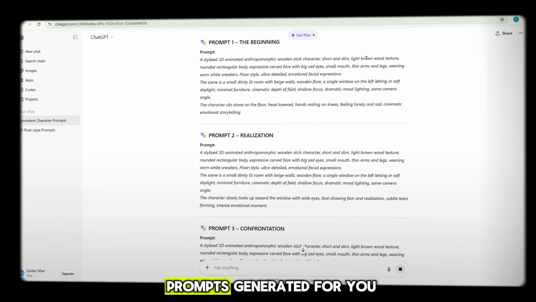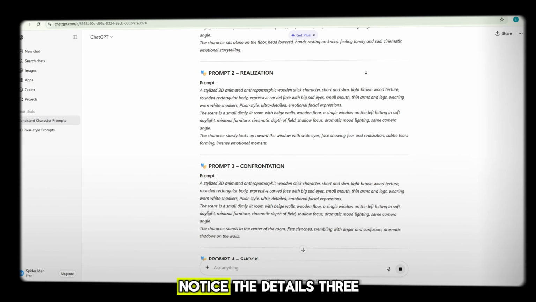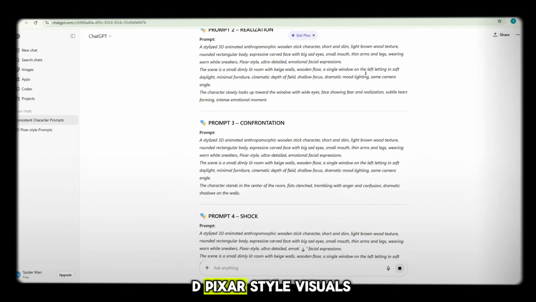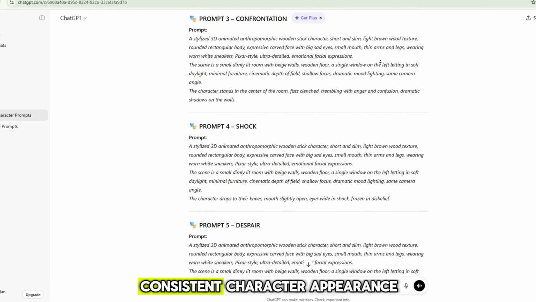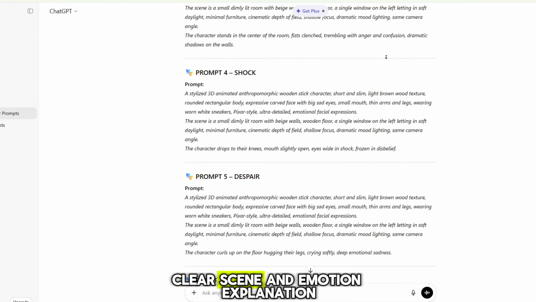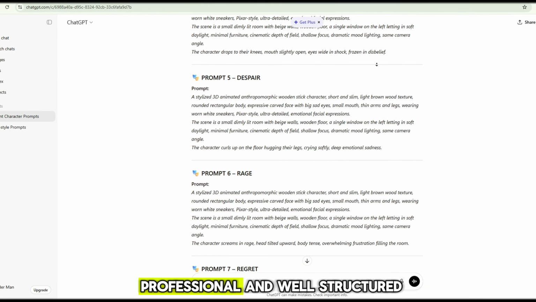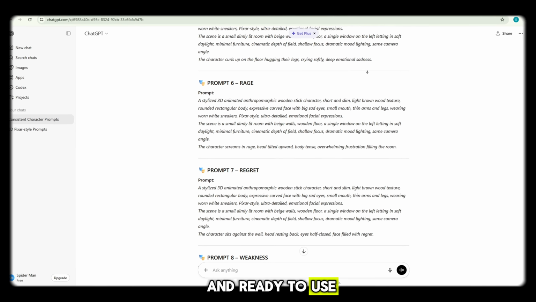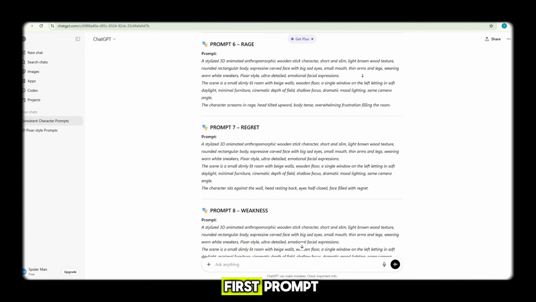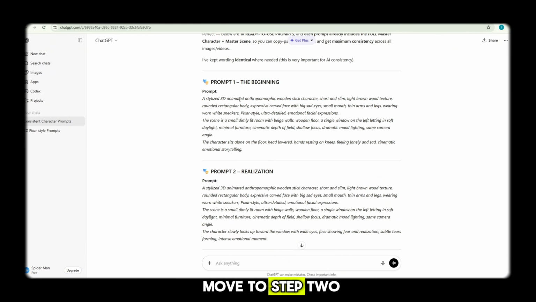You will see multiple prompts generated for you. Go through them one by one. Notice the details: 3D Pixar-style visuals, high-quality HD description, consistent character appearance, clear scene and emotion explanation. All prompts look clean, professional, and well-structured. Overall, everything looks good and ready to use. Now, carefully copy the first prompt. Once copied, we are ready to move to the next step. Let's continue. Now let's move to step 2.